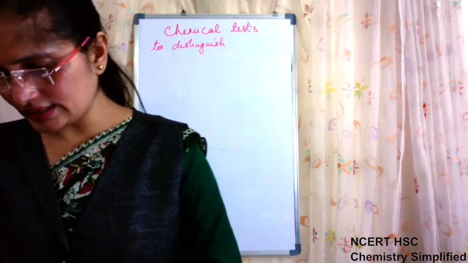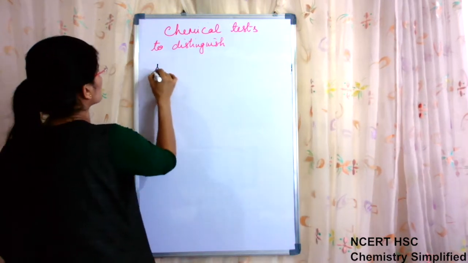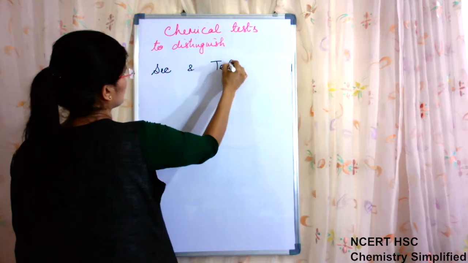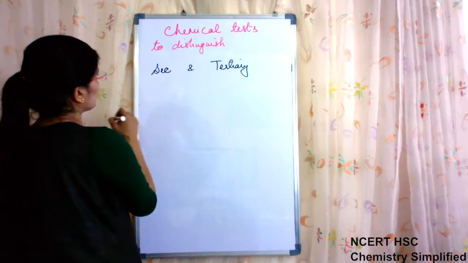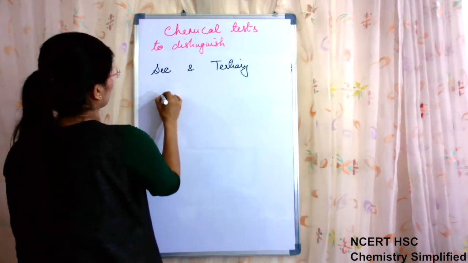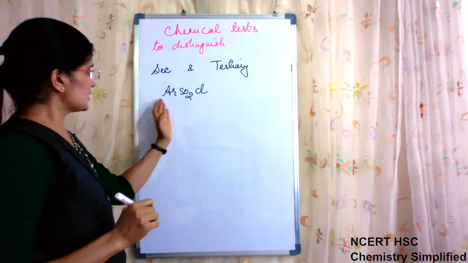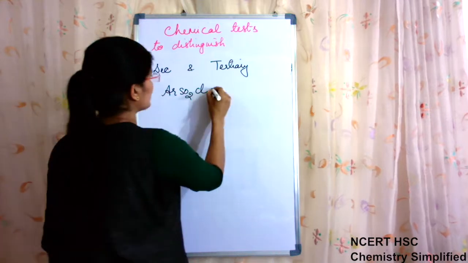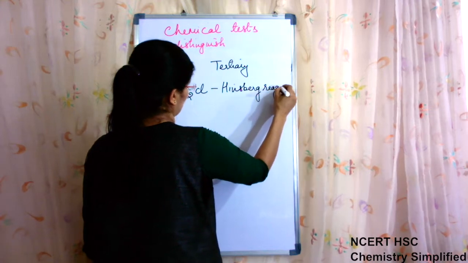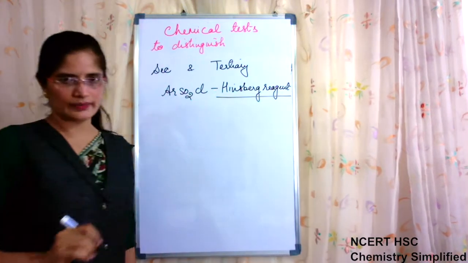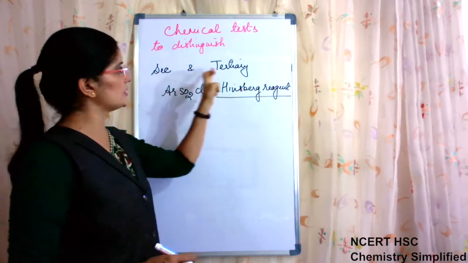Another test we can take is to distinguish between secondary and tertiary amines. Yesterday we did aryl sulfonyl chloride, ArSO2Cl. This ArSO2Cl reaction we did yesterday is also known as Hinsberg reagent. This we have not written, you can write it. The name of it is Hinsberg reagent. So Hinsberg reagent can be used to distinguish between secondary and tertiary.